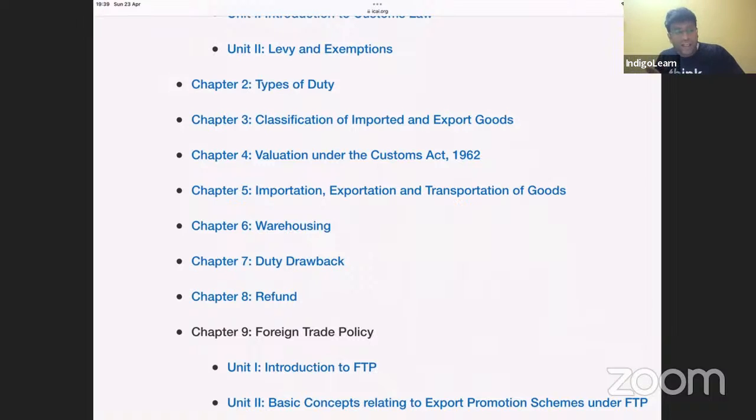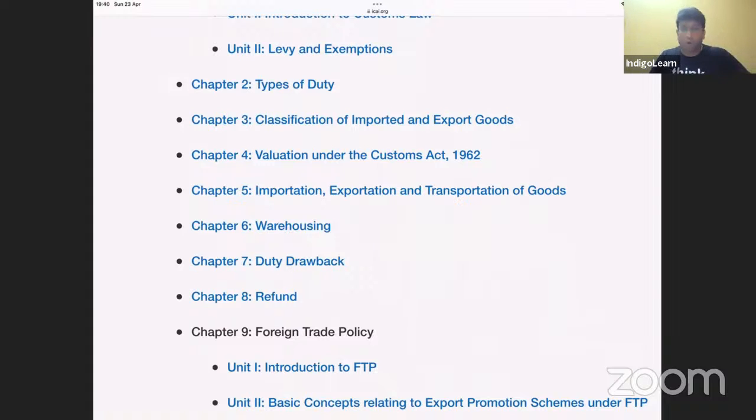Dumping margin. It is clearly a case of dumping because export price is less than the normal price prevailing in that country. The difference will be known as dumping margin, and on that margin of dumping, anti-dumping duty is levied. So we should have clarity of thought on the difference between anti-dumping duty and safeguard duty. These are the two major types of duty we have got. Of course, there is also basic customs duty, IGST, and social welfare surcharge. I'm sure we know that in case of imports, the assessable value is always CIF, but in case of exports, the assessable value is always FOB.